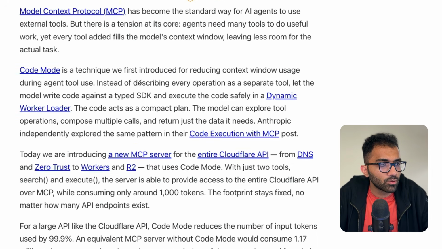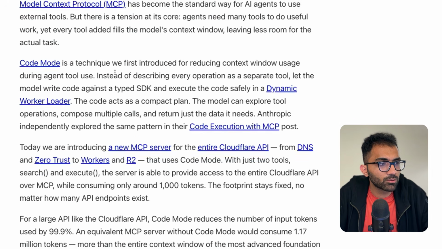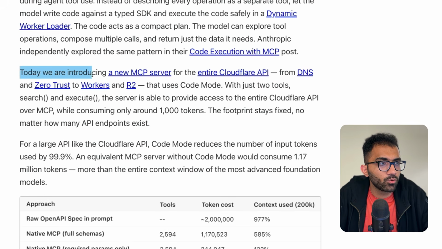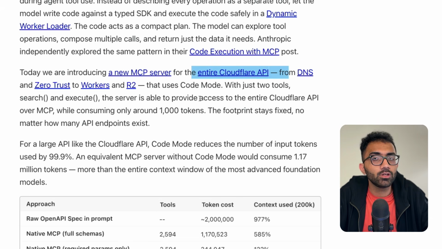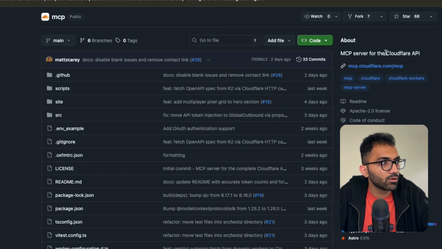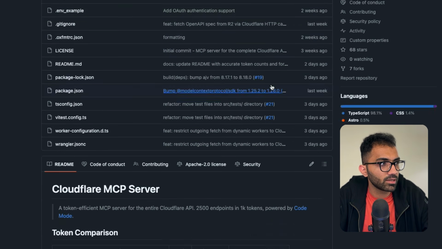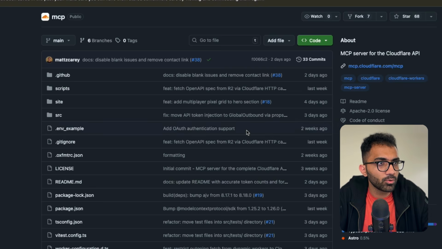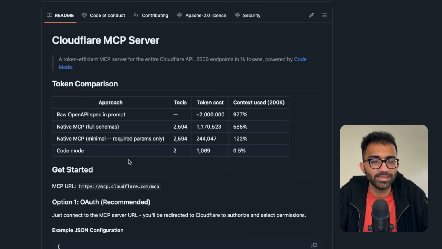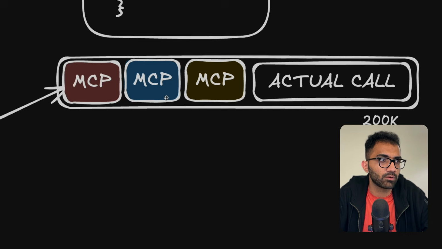All right, so let's go back to the blog post now once we have this intro, and let's look at what they're saying. So this is a blog post about introducing a new MCP server for the entire Cloudflare API, right? So they have created an MCP server, but they will use code mode in order to access that, right? You can find their MCP server over here on GitHub. It's just a couple of days old, I think, couple of weeks rather. Not very popular, but this is something that you can use to basically do any action on Cloudflare, right? That is what I was calling here.